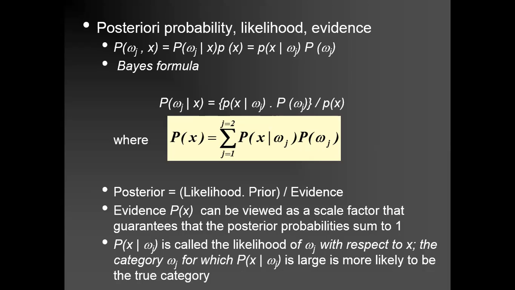Here you are looking at how we calculate the P of X value. P of X is just the summation of all the class conditional probabilities multiplied with your a priori probabilities. So we can calculate the probability of a particular feature by the summation of these products. So it is clear to everyone how we are calculating this.